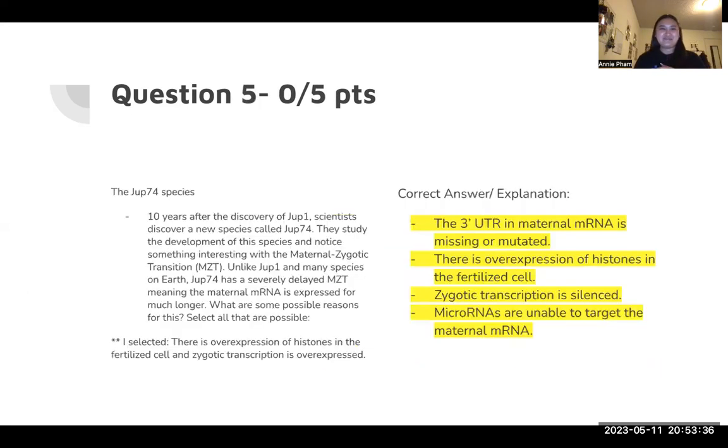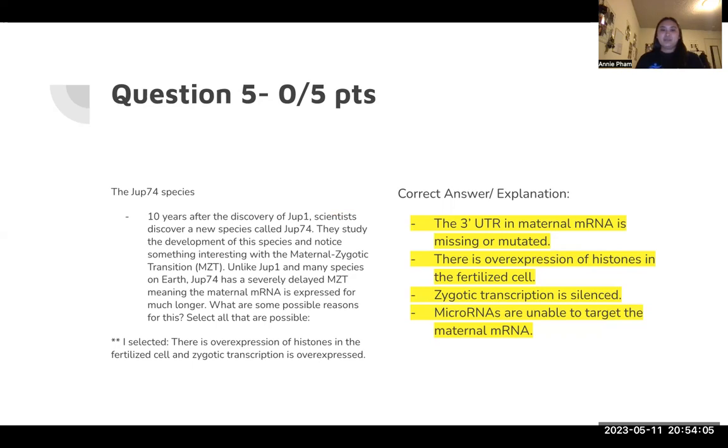Then for question 5, it's asking what would explain why maternal mRNA is expressed for a longer period of time. The reasons I'm giving are that the 3' UTR in maternal mRNA is missing or mutated, there is overexpression of histones in the fertilized cell, zygotic transcription is silenced, or microRNAs are unable to target the maternal mRNA.